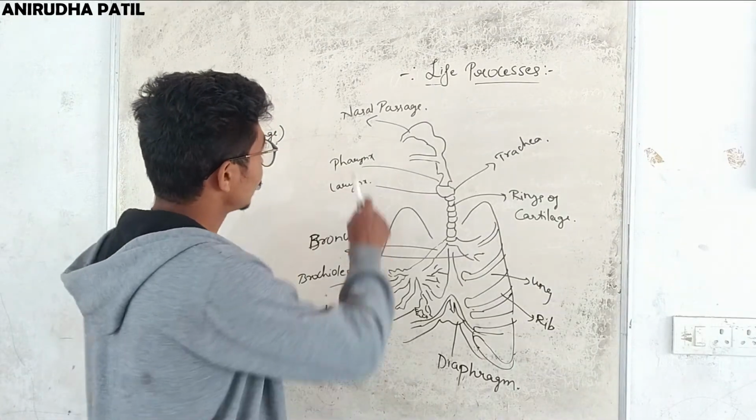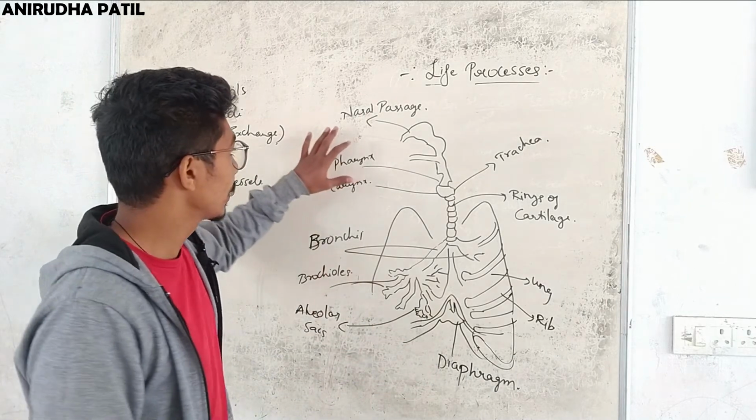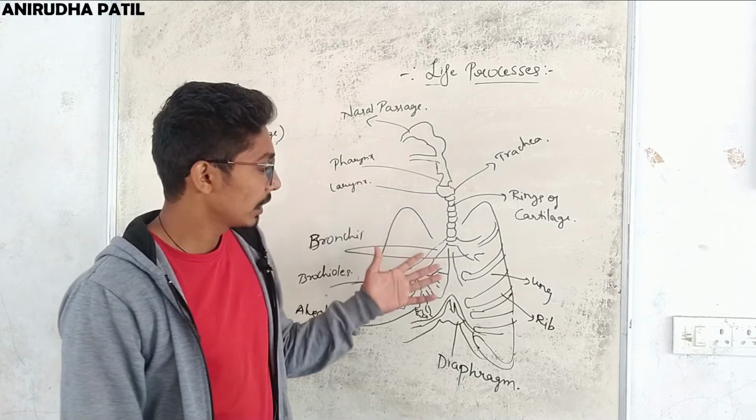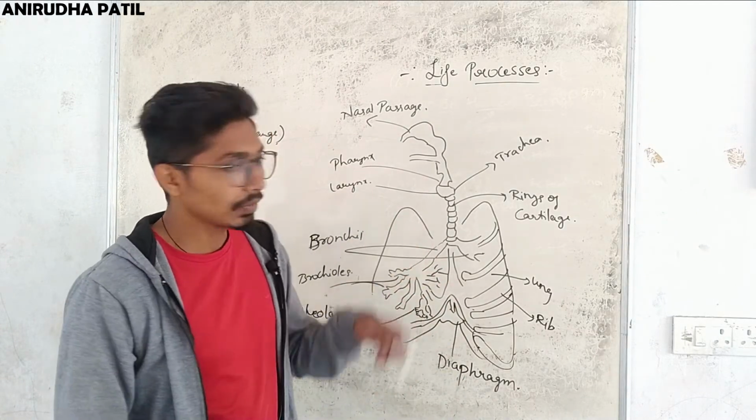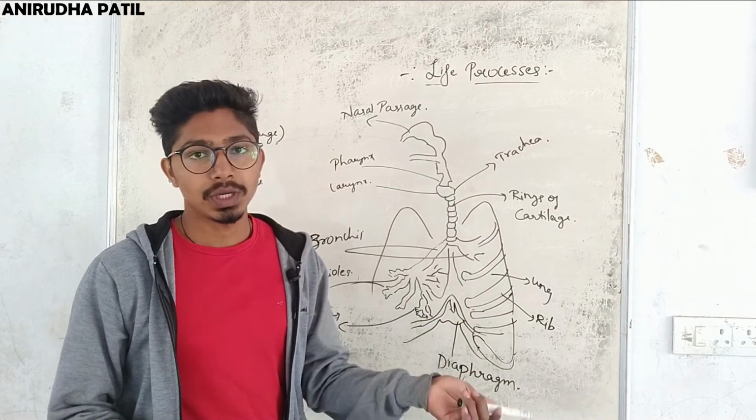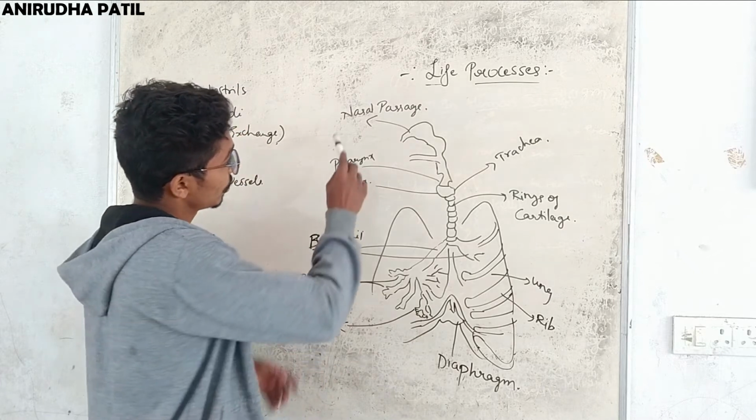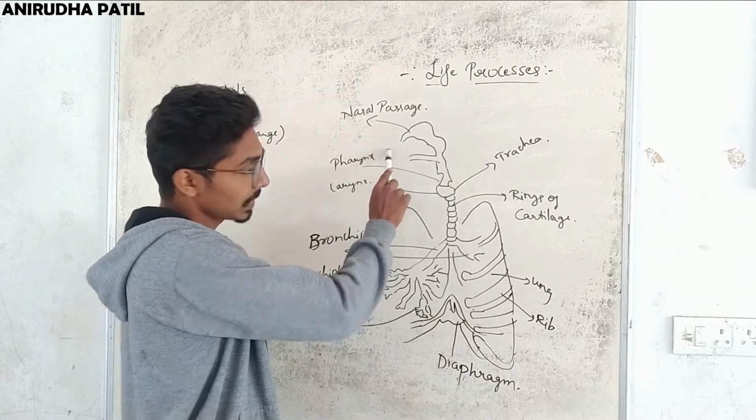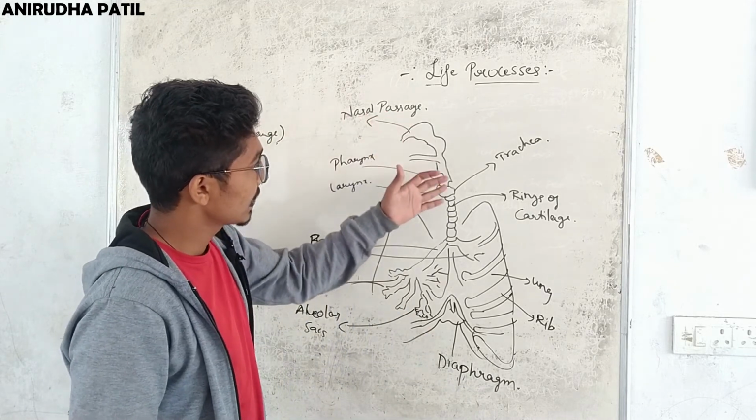Now let us see how organisms like us respire. For respiration, what is necessary is oxygen and carbon dioxide exchange. So basically everyone knows that we take in oxygen and throw out carbon dioxide, but let us see what happens inside. When we take in oxygen, we take it in through the nostrils, and it passes through the nasal passage.